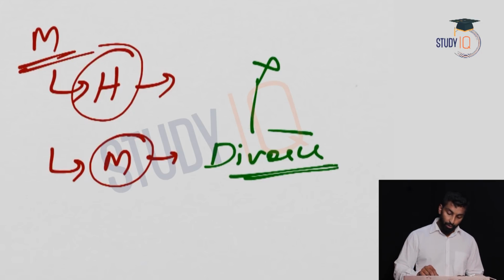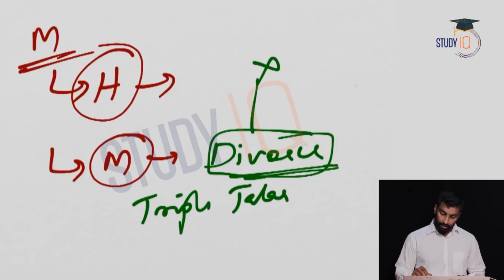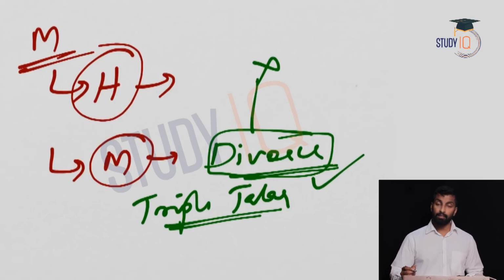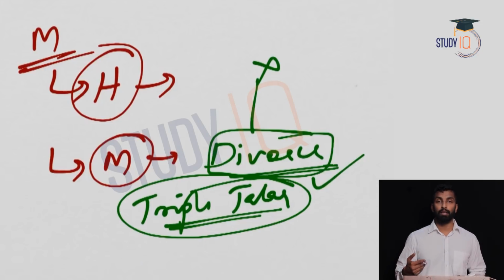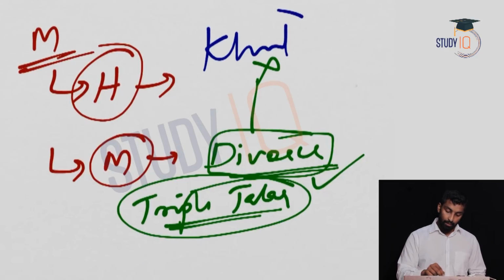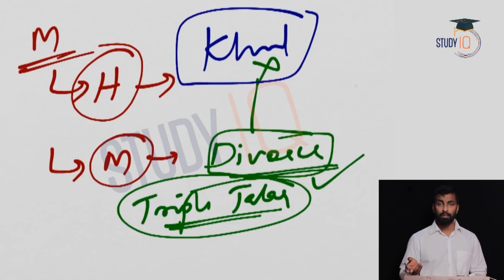So divorce, you know that it is triple talaq. Triple talaq was allowed in Islam. That means a male can seek divorce from a female if he is not satisfied with that lady, right? So through this triple talaq, a male can seek divorce. The opposite of triple talaq is known as khul, but very few people know about this. Khul is the reverse of triple talaq, right? A female can seek divorce from the male, from her husband, if she is not satisfied, if she is not interested, or if she doesn't want to continue the relation. So there is a difference in marriage laws of Muslims and Hindus, right?